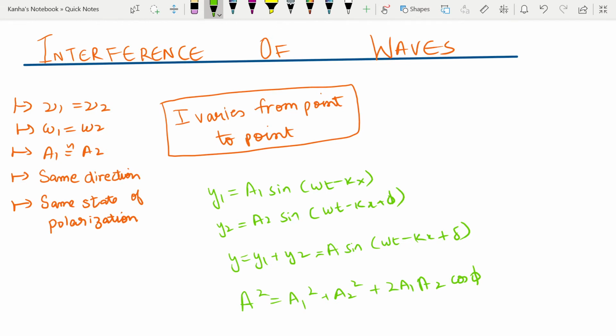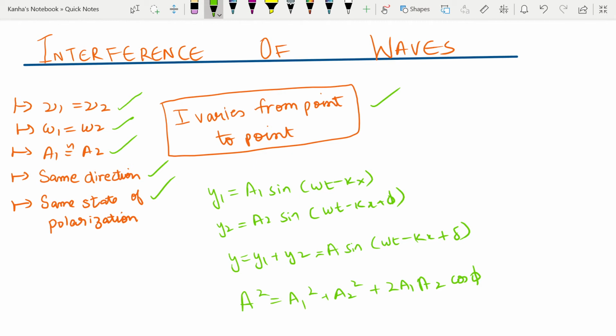Interference happens when there are two waves of nearly equal amplitudes and equal frequencies traveling in the same direction and having the same state of polarization superposed. Here what happens is the intensity varies from point to point. So intensity will vary depending on which point in space you are looking at.